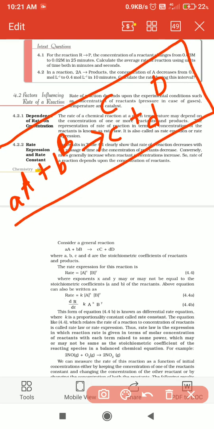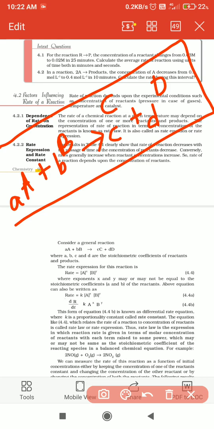Small a, small b, small c and small d are the number of moles of A, B, C and D.